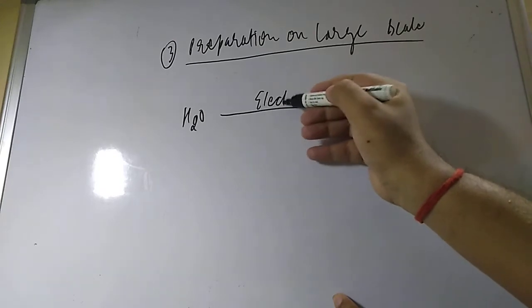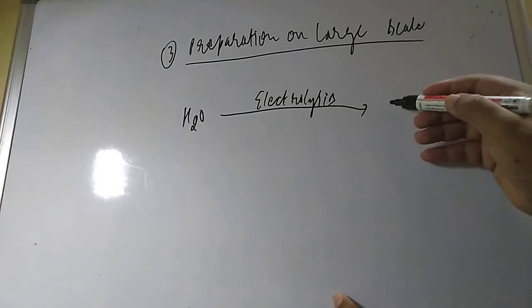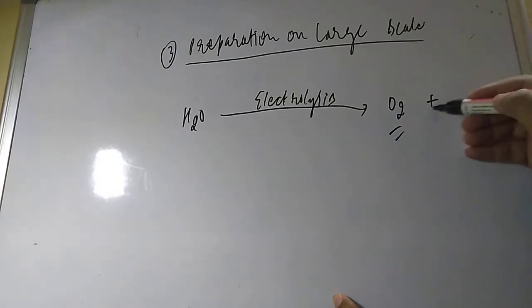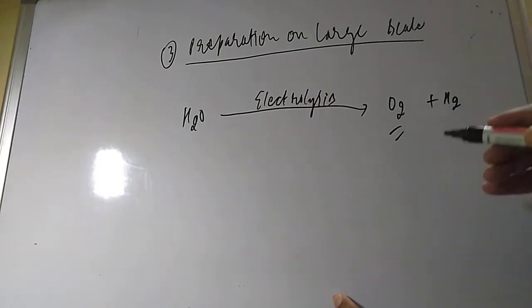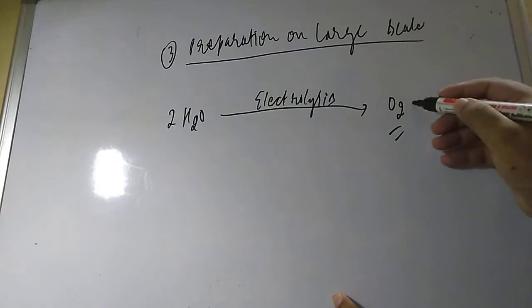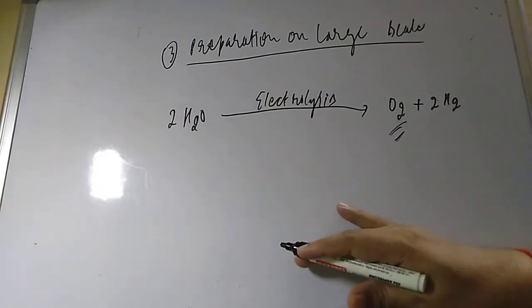Okay, electrolysis. There is the method for electrolysis. So what it will give, student, is oxygen, along with this it will also give hydrogen. If you want to balance, if you are taking 2 mole of water, it will give 2 mole of dihydrogen and dioxygen also.